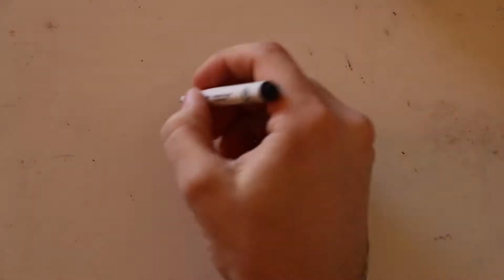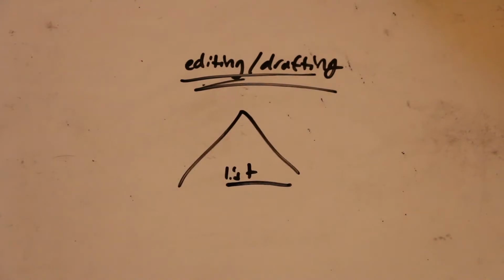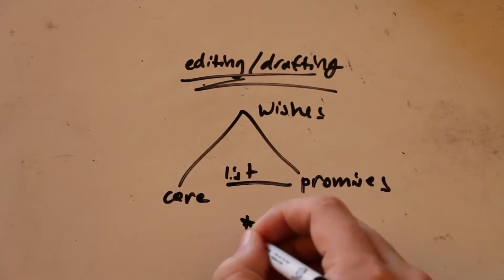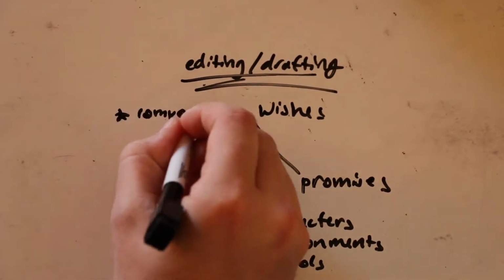In the editing and drafting process, we choose to focus on 3 different things, especially through lists. We focus on wishes, promises, and core, characters, environments, symbols, as well as the composition to each one of those.